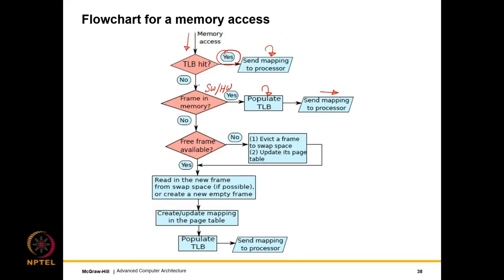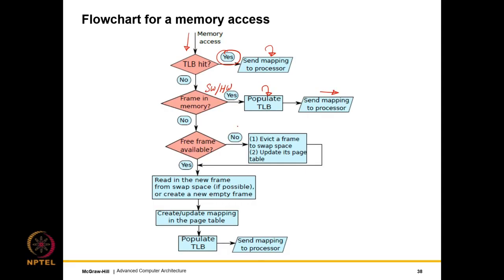Otherwise, let's say that we are trying to allocate new memory. Different operating systems will manage this differently. Some operating systems will simply not allow you to access an unmapped frame, and some might say that, look, if you are accessing an unmapped frame, that's fine, but then the first time you access, we will create space for the frame.